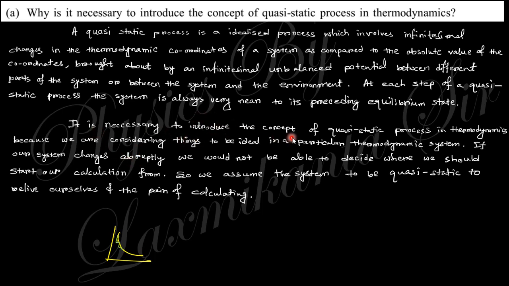It is necessary to introduce the concept of quasi-static process in thermodynamics because we are considering things to be ideal in a particular thermodynamic system. If our system changes rapidly, we would not be able to decide where we should start our calculation from. So we assume the system undergoes a quasi-static process. That means when we change abruptly, no equation can be followed. So we need to change very small, such that we can calculate each step.